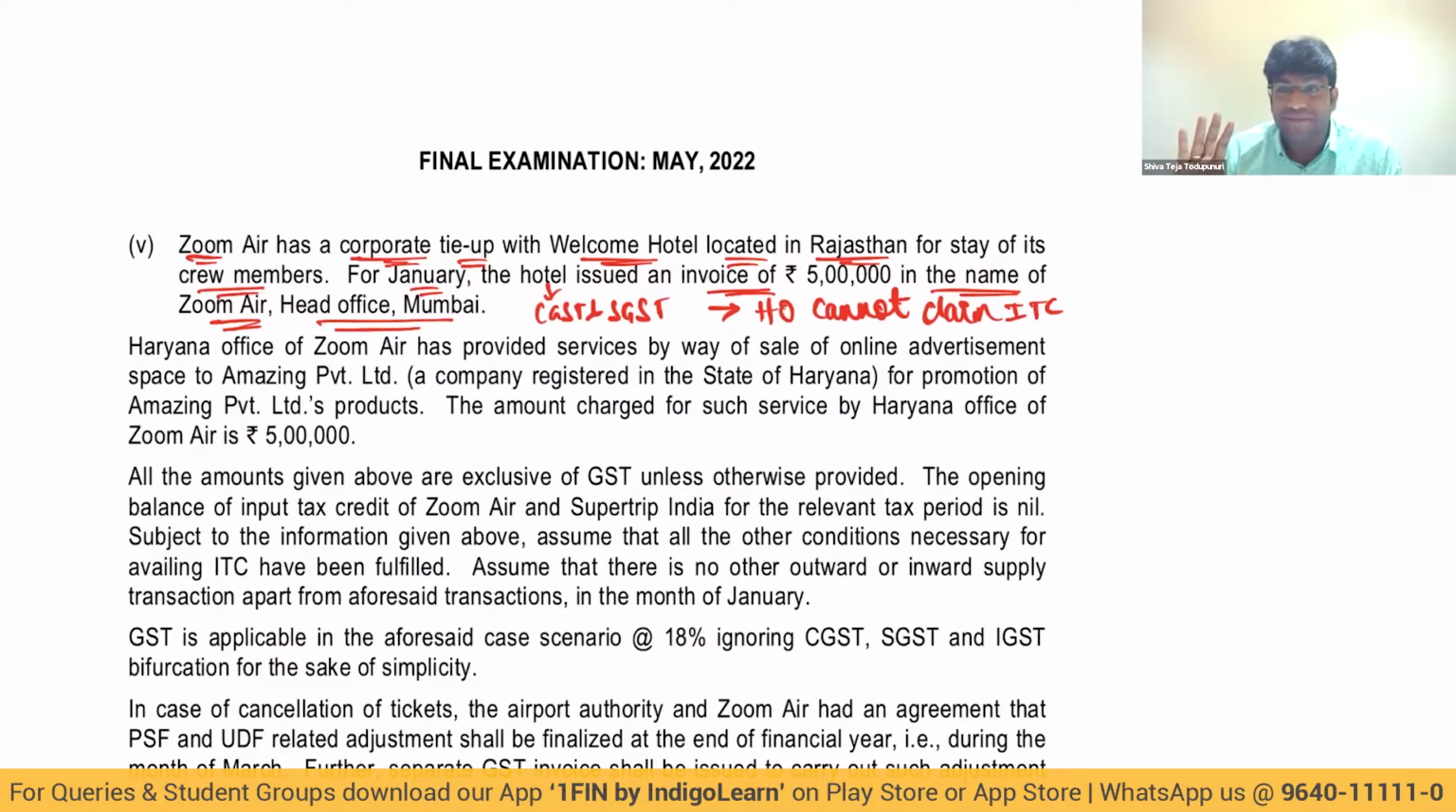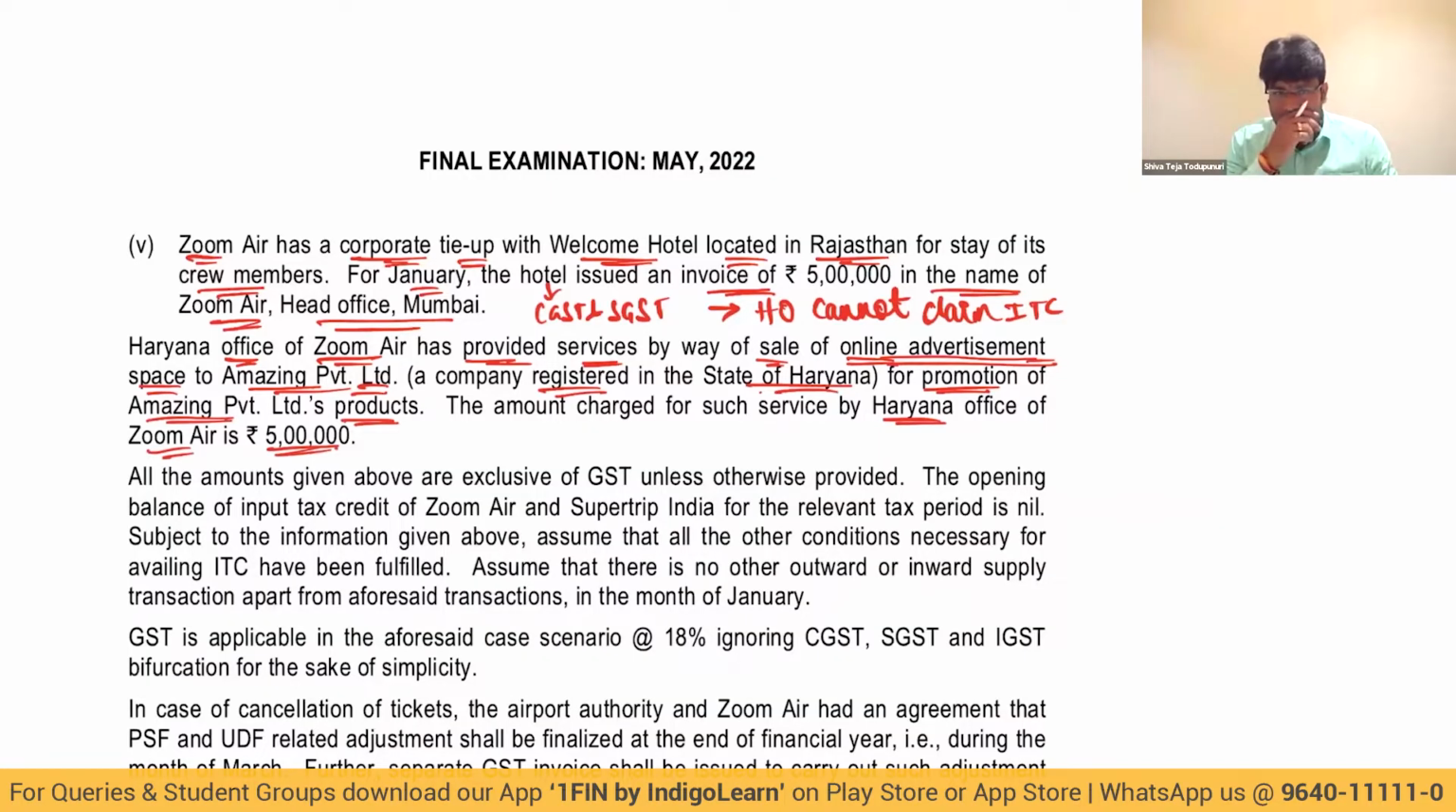This concept is very simple. Then, Haryana office of Zoom Air has provided services by way of sale of online advertisements. By way of sale of what? Online advertisement space to Amazing Private Limited, a company registered in the state of Haryana, for promotion of Amazing Private Limited's products. And the amount charged for such service by Haryana office of Zoom Air is 5 lakhs.